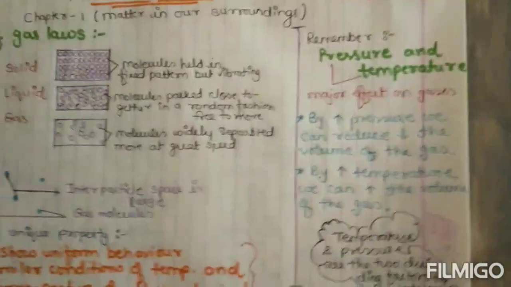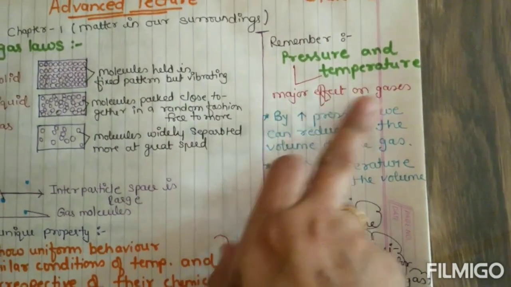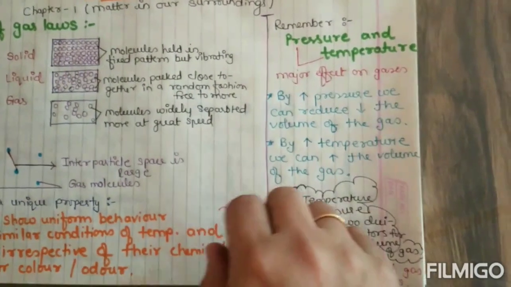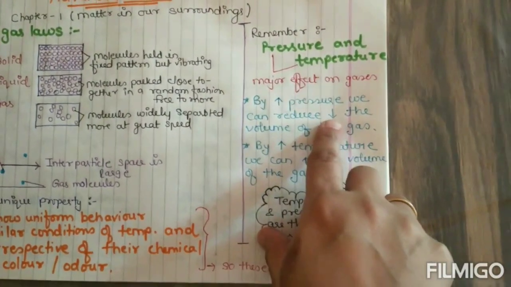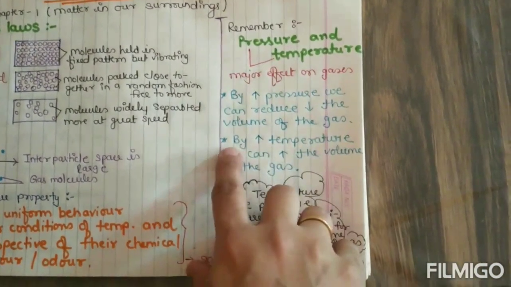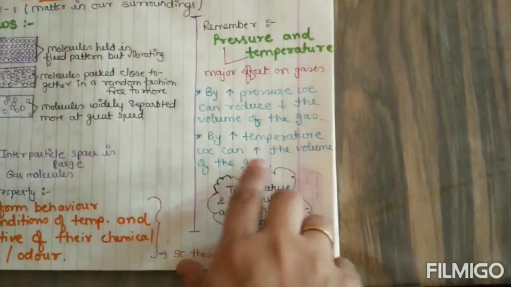Now, what you have to remember is that temperature and pressure are the two major factors which affect gases. How? By increasing the pressure we can decrease the volume of the gas, or by increasing the temperature we can increase the volume of the gas.